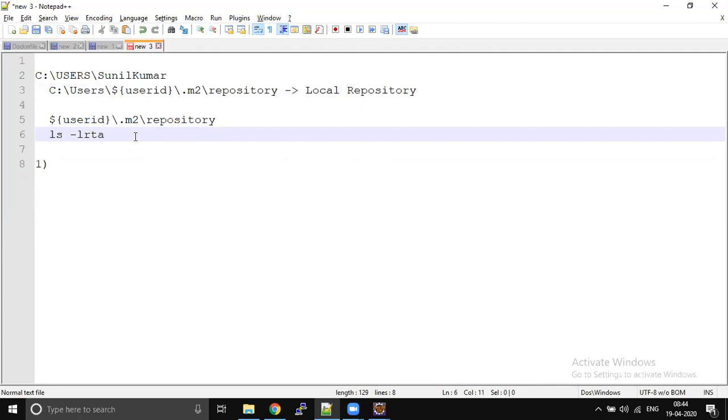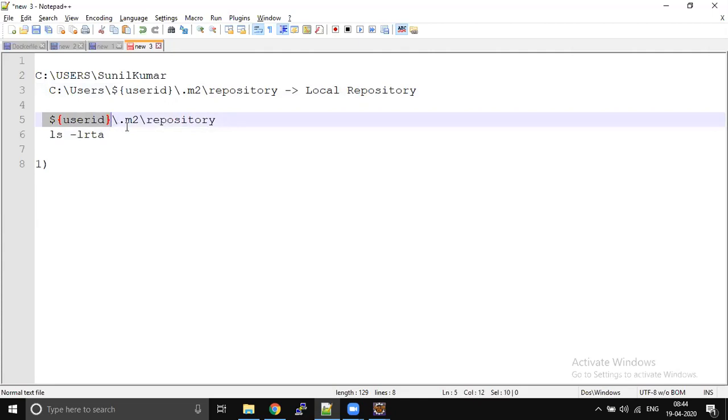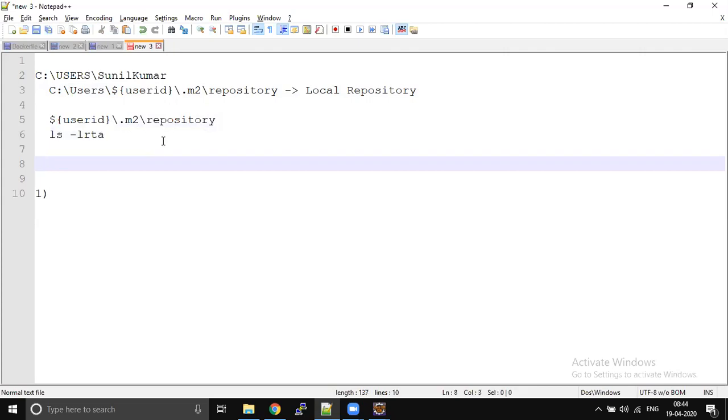I think the same thing applies for Linux also. There is one user ID folder that will be created, and inside that user ID folder, one .m2, then repository. Here the dependencies will be stored.